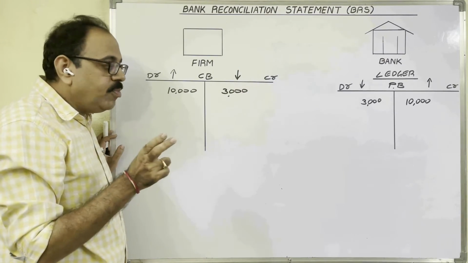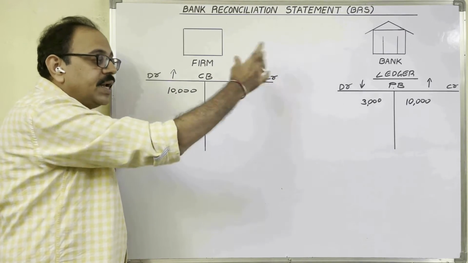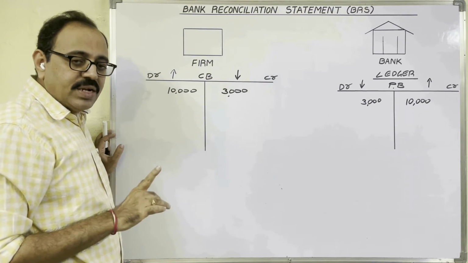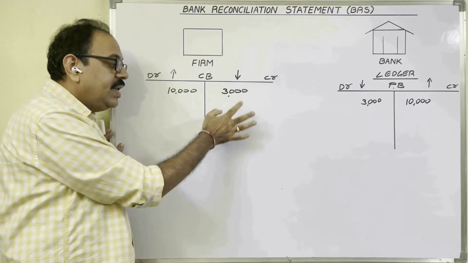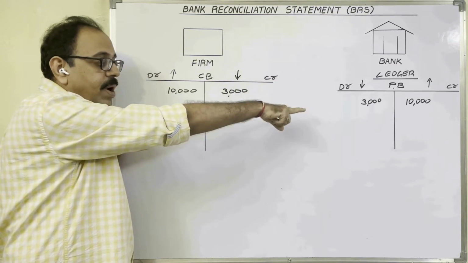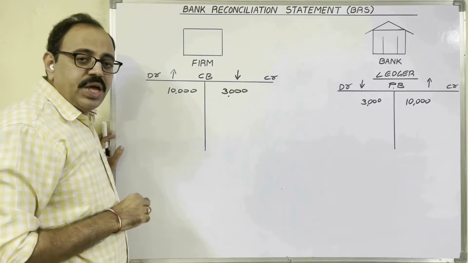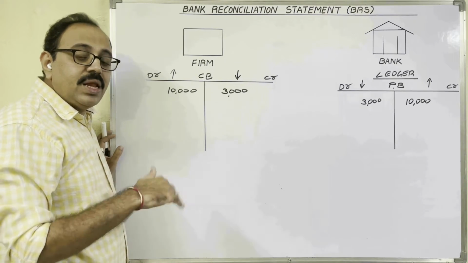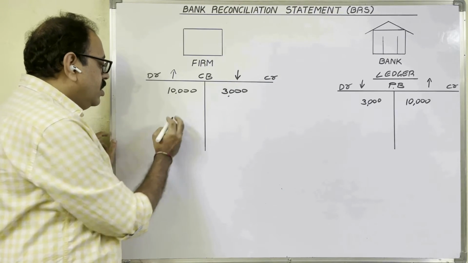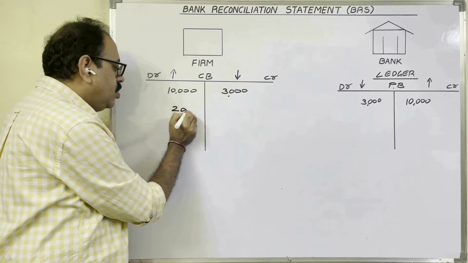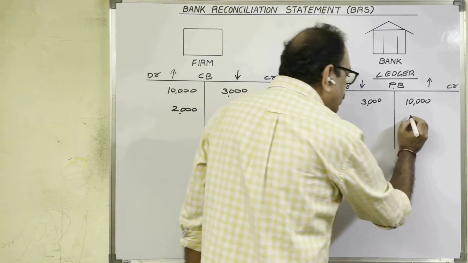And if any amount is debited in the cash book or credited in the passbook, because of that transaction, bank balance increases. If any amount is credited in the cash book and debited in the passbook, because of this transaction, bank balance decreases. Assume that in the month of January, there are some more transactions between the firm and the bank. For example, in the cash book, 2,000 is debited. Then the same amount will be credited in the passbook, no?